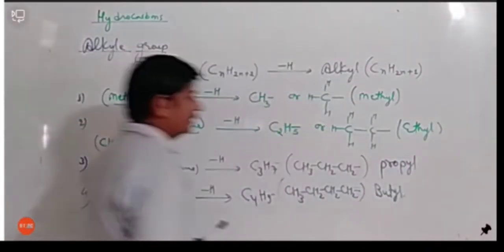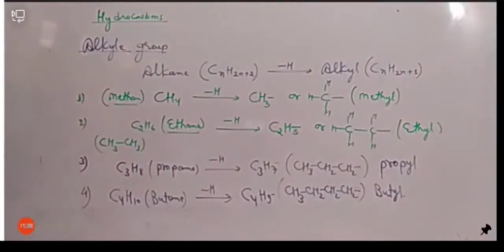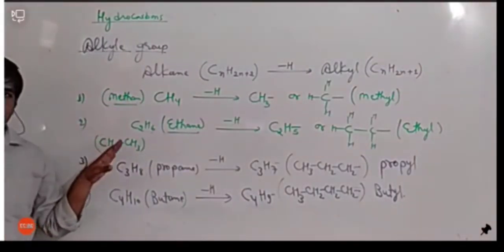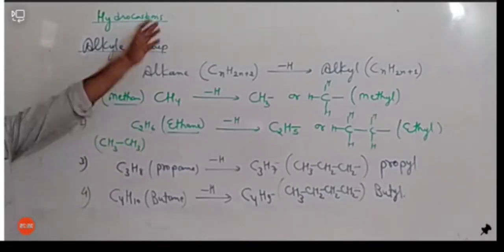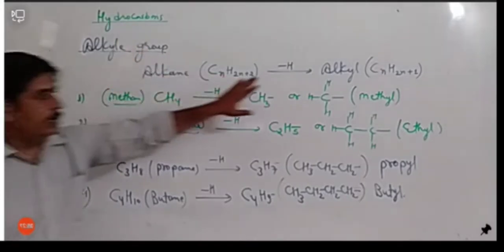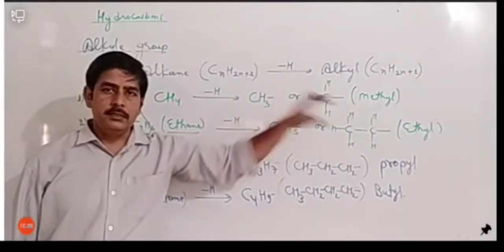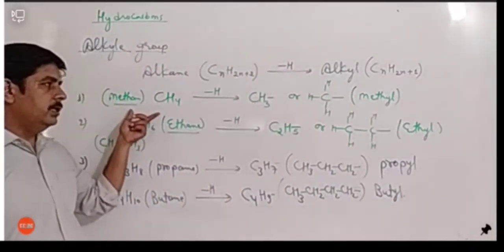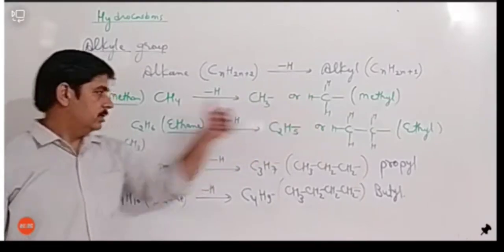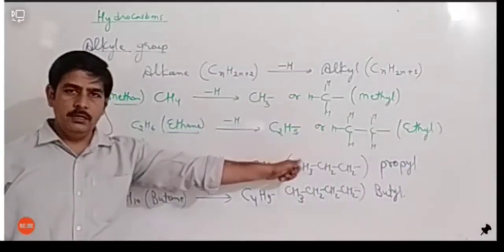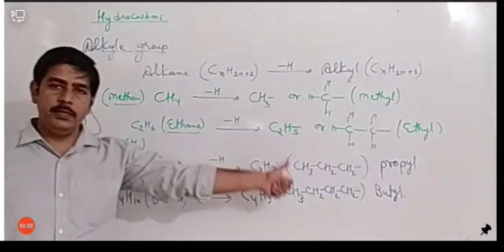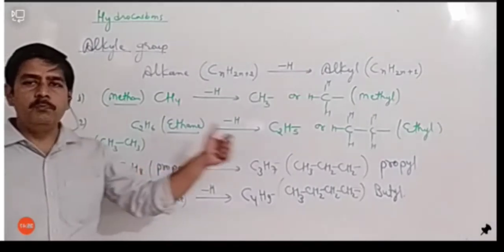Butyl. Okay. So let me remind you again. Try to understand it. It's very simple. If we remove one hydrogen from alkane, then it becomes alkyl. Just like methane becomes methyl, ethane becomes ethyl, propane becomes propyl, and butane becomes butyl.